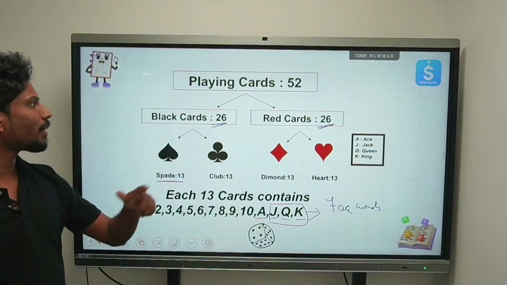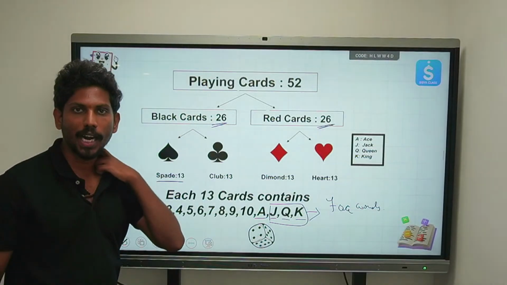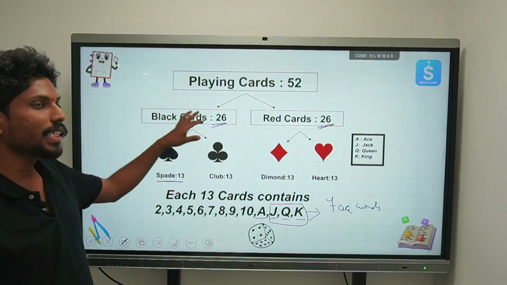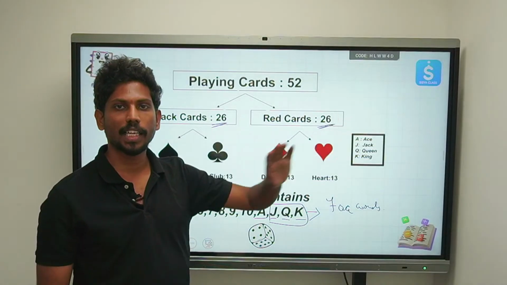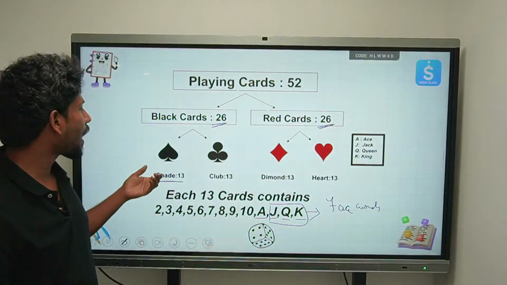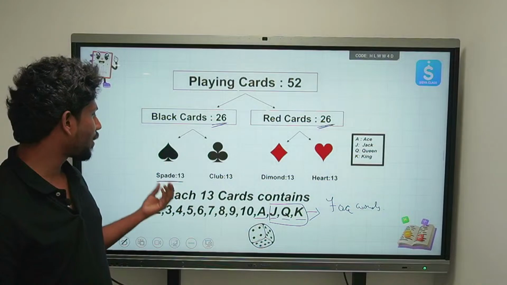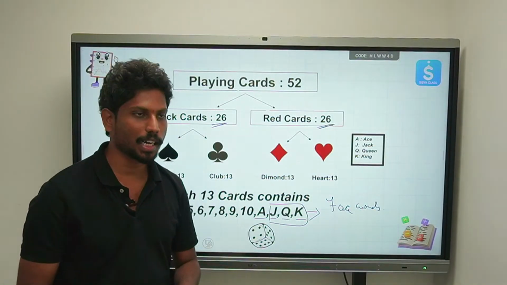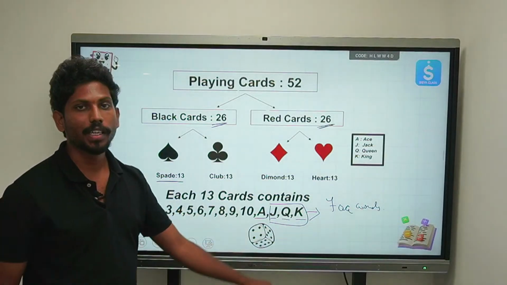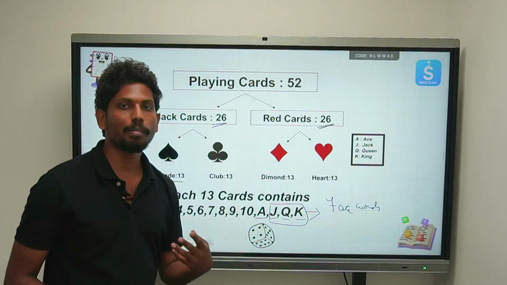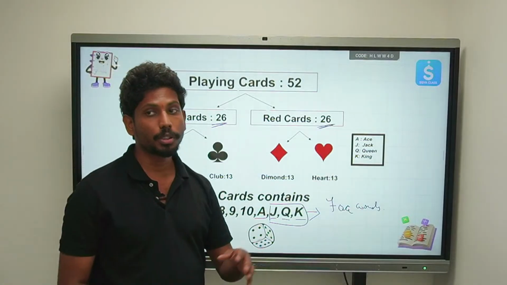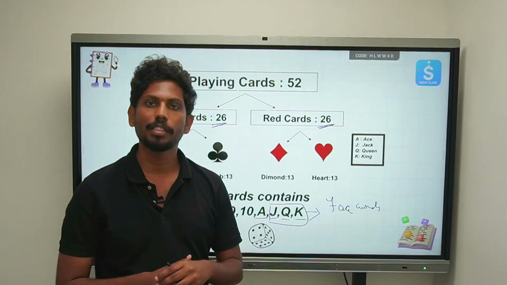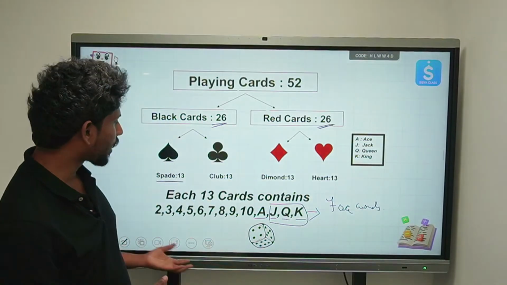So again I am repeating, there are totally 52 cards in which there are 26 black cards and 26 red cards, right? In these there are 13 of spades, 13 of clubs, 13 of diamonds and 13 of hearts, right? Now this is how we justify. So can you all say how many face cards we have in total, whatever extent we have learned?